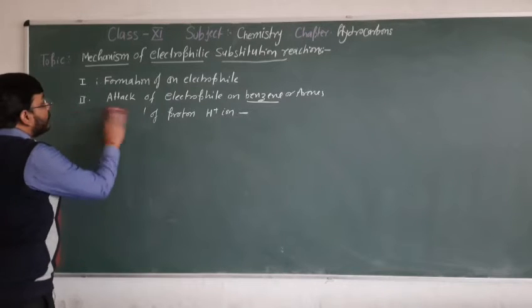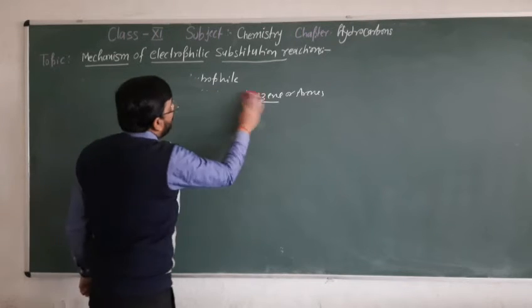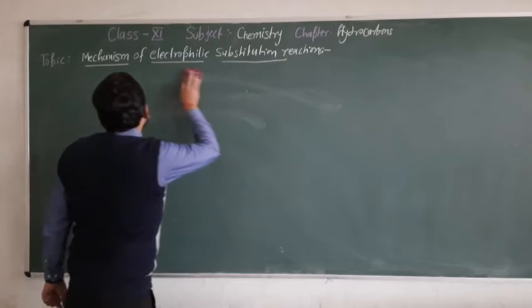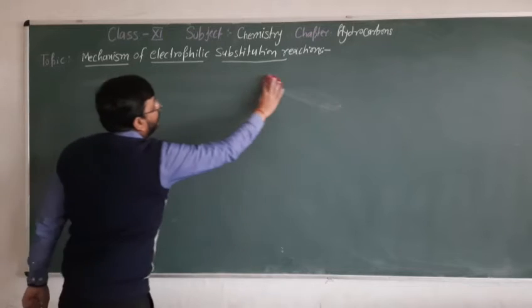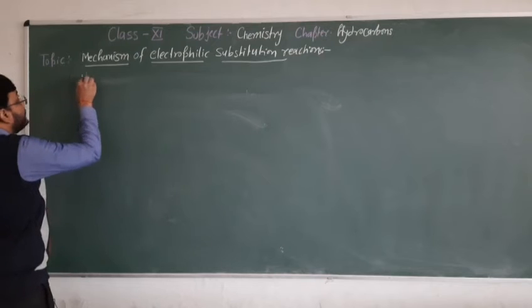So let us understand how these three steps take place. I am going to explain with the help of one electrophilic substitution example, the nitration of benzene.